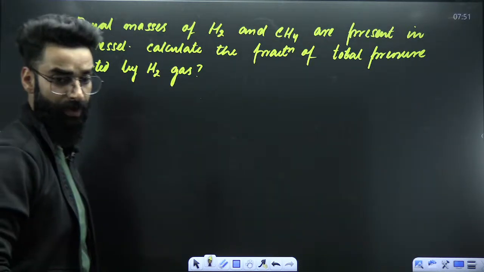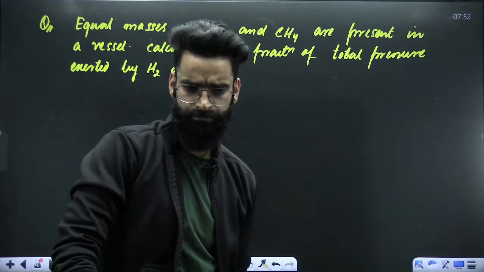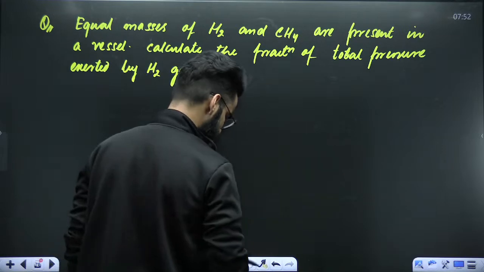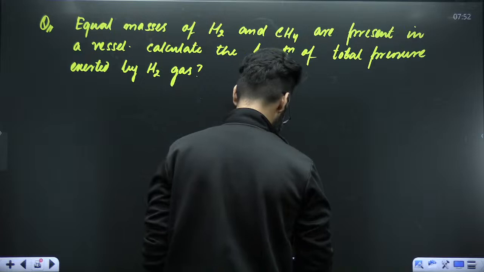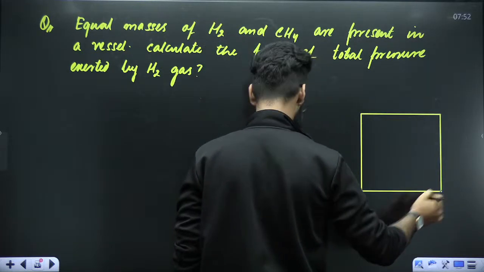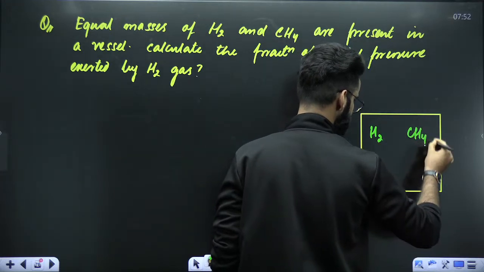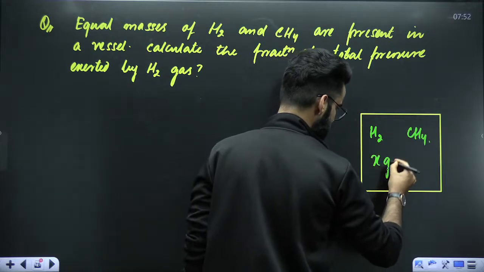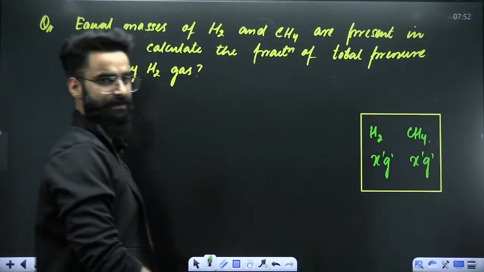Can you get it right? You have to understand the language, guys. See, the question is very simple basically. Imagine that you have taken a container which contains two gases. One is H2 and one is CH4. You have got equal masses of both the gases. Let's assume that there are x grams of H2 in the container, and at the same time, x grams of CH4 in the container as well.